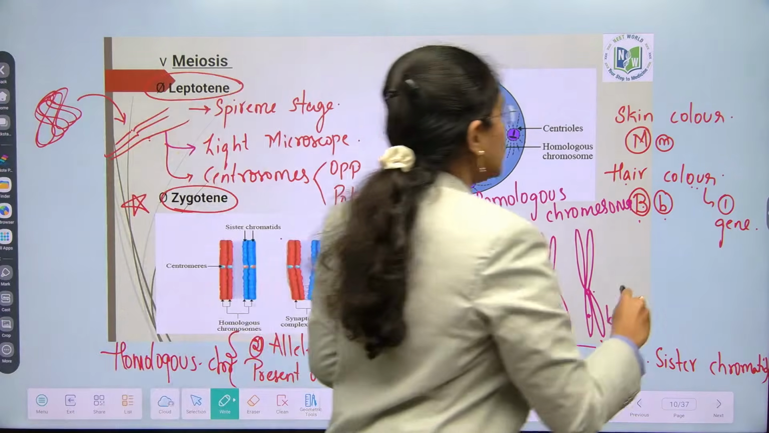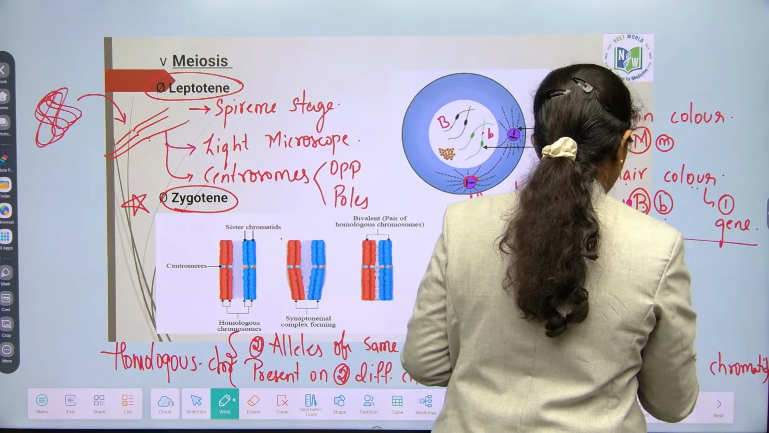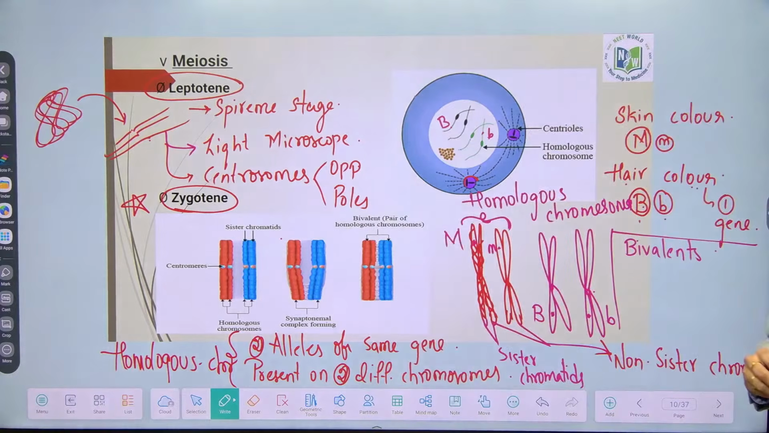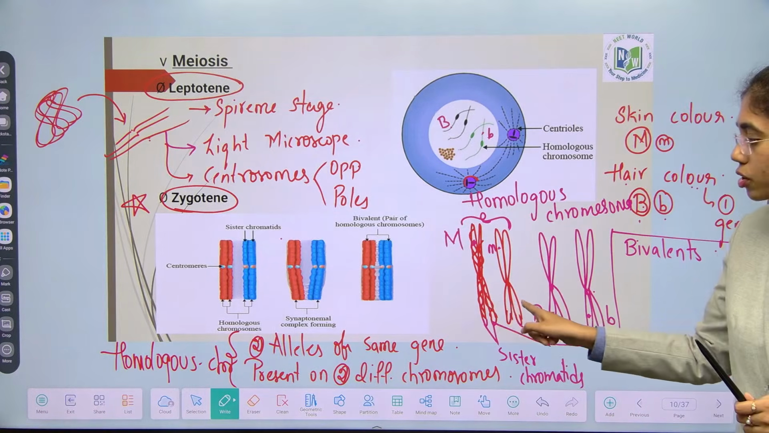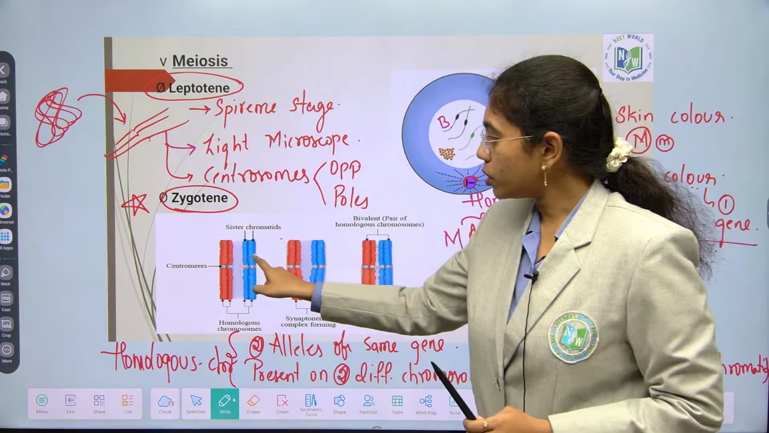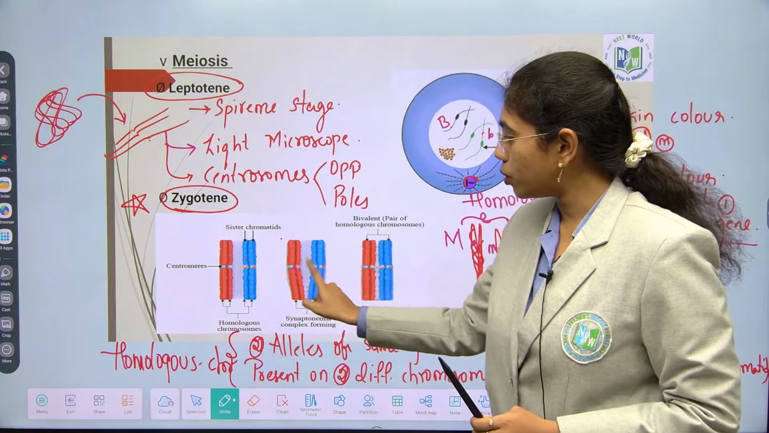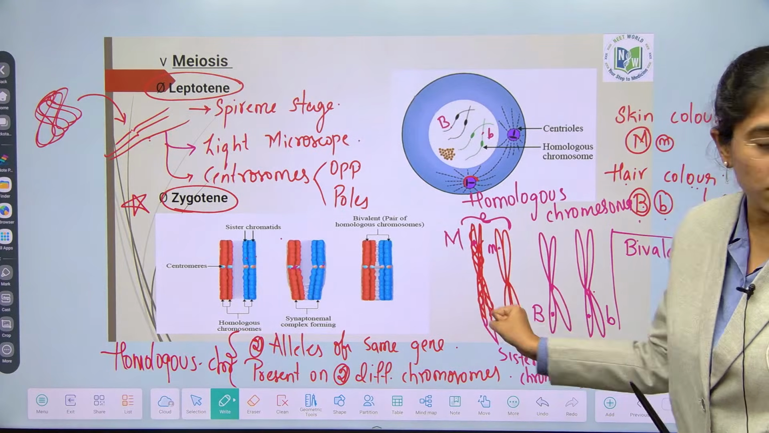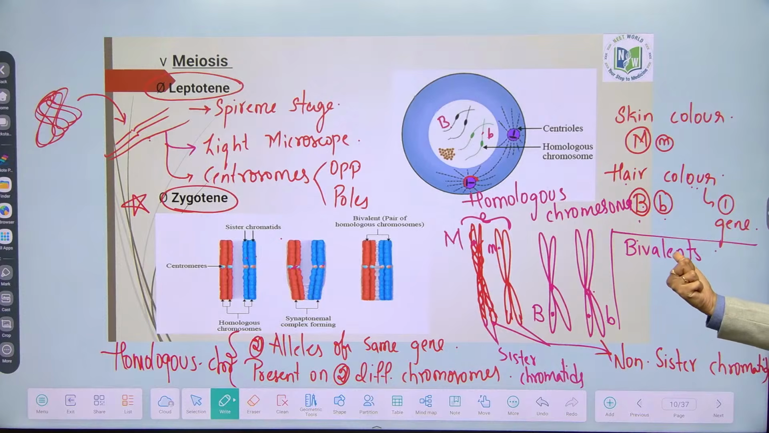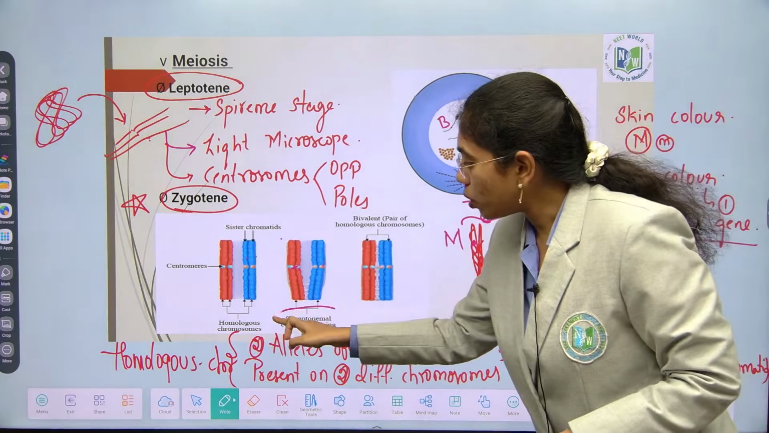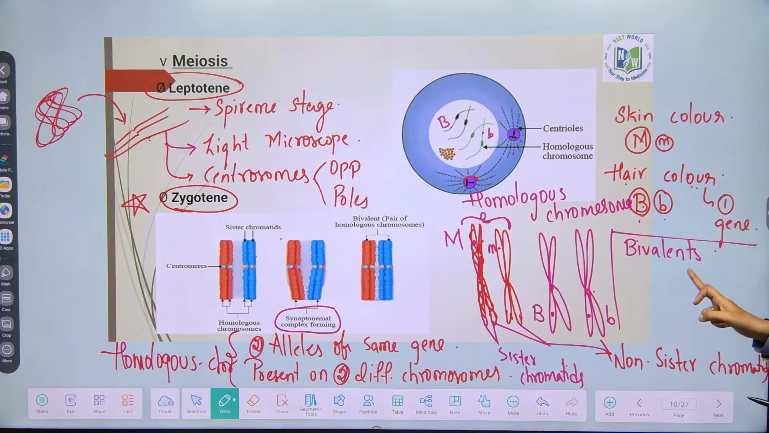Okay, so in zygotene, the formation of bivalents occurs. What is a bivalent chromosome? Bivalent chromosomes means it has 4 chromatids. See, 2 homologous chromosomes are coming to one place. 2 sister chromatids each, homologous chromosomes have come to one place. This homologous chromosomes coming to one place is addressed as formation of bivalent chromosomes or synaptonemal complex formation. 2 homologous chromosomes adjoining together like this is known as what? Synaptonemal complex formation. Bivalent chromosomes.